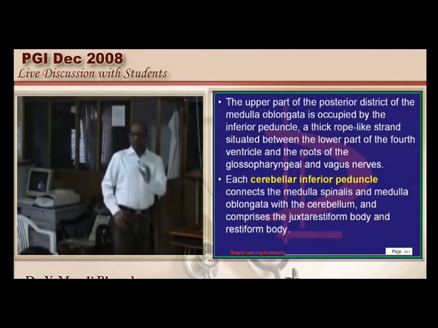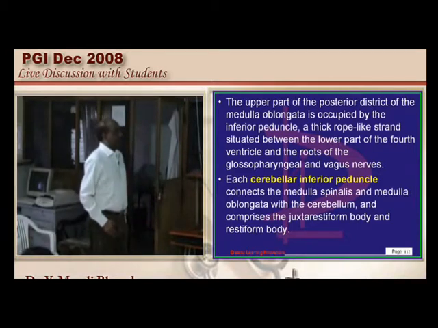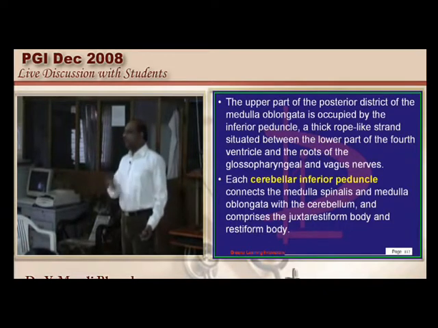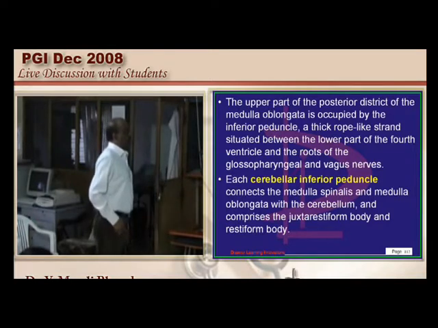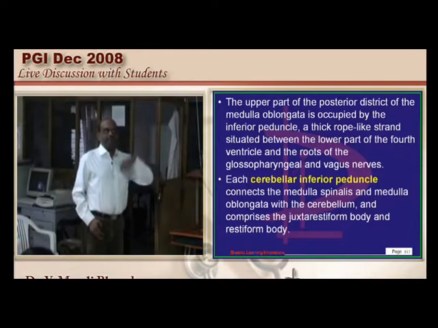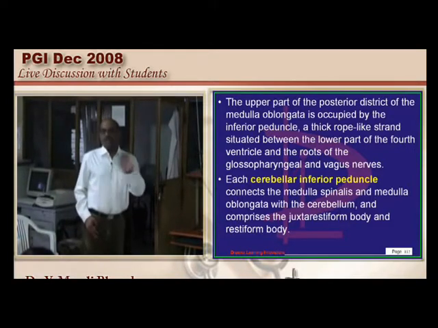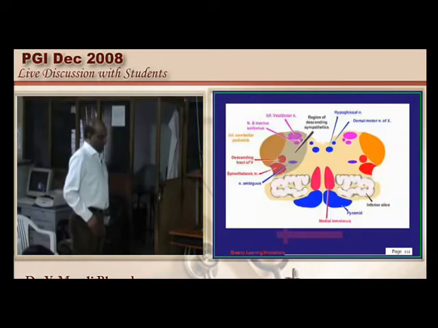So naturally, if you know this simple law, you can answer this. The pontocerebellar tract is a part of middle cerebellar peduncle, not that of inferior. Whereas the cuneocerebellar, vestibulocerebellar and the dorsal spinocerebellar tract coming from the spinal cord, they all basically run through the inferior cerebellar peduncle, is what I like to underscore to all of you.